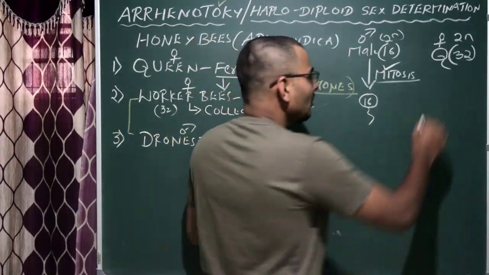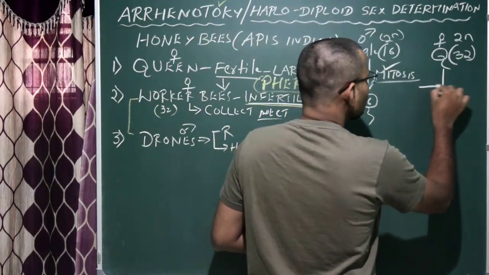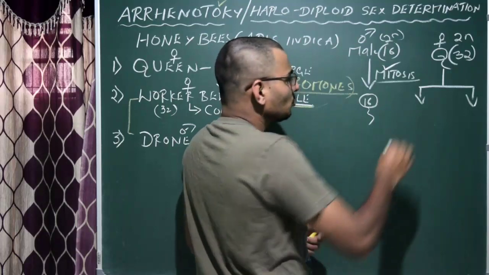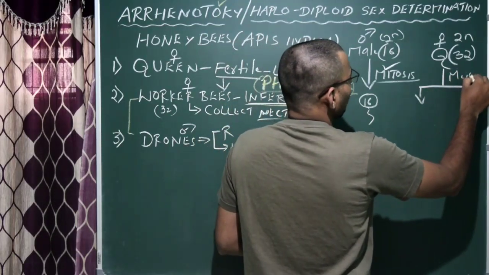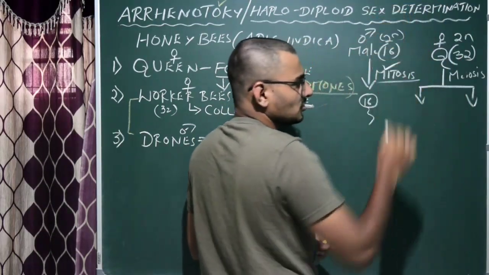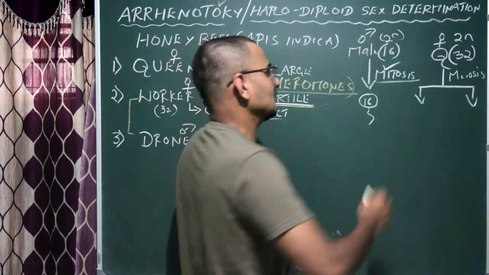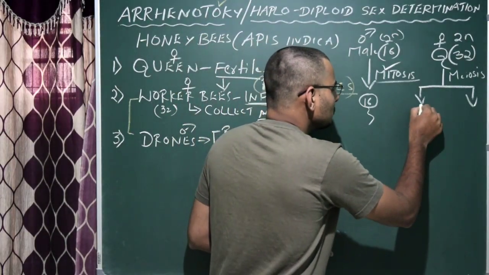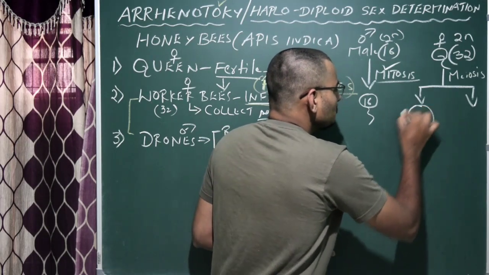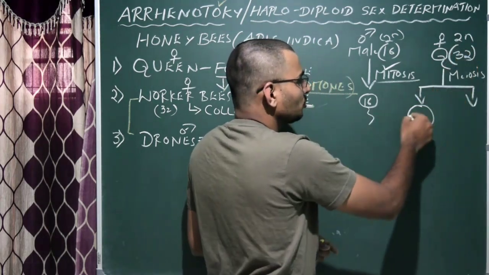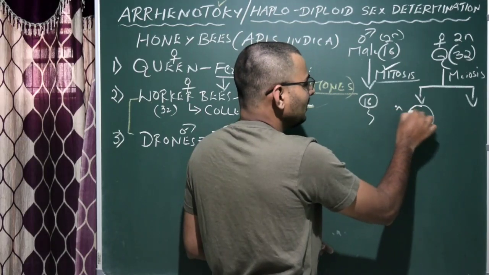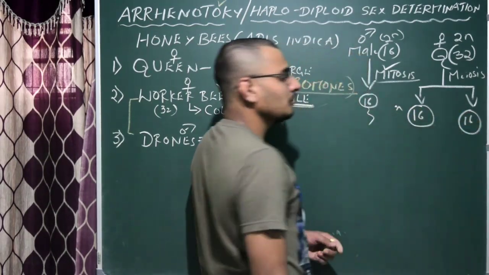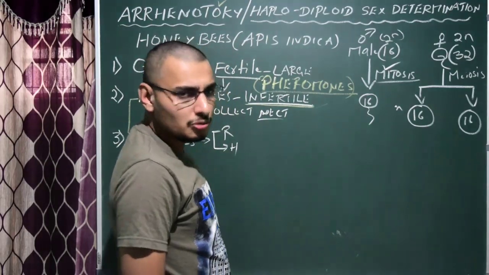Okay, very important. Whereas the queen produces the ova through meiosis. We just write meiosis. Meiosis produces around 4 ovum. Let us go like that. Okay, it's easy to understand. Let us just write meiosis means reduction division. So 32, the 2n, should become n here. So we write 16 and 16. The ova will have 16 chromosomes each.